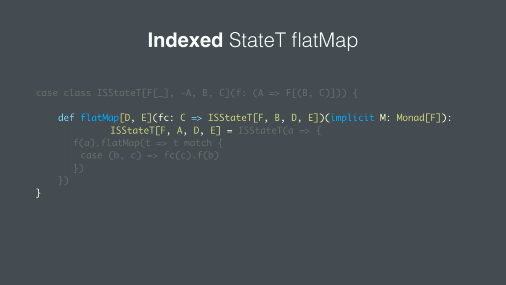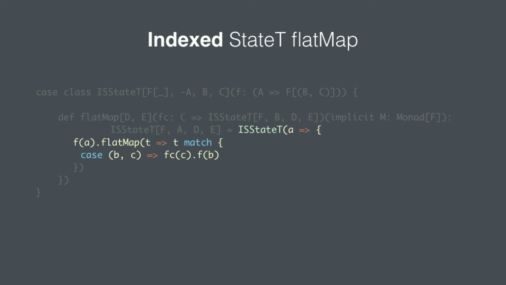Instead of outputting a new index state from a computation that takes our output of C with the type of A, we have to get a type that takes a B and returns a D, right? So our indexed state result of the flat map is now an AD rather than an AB, right? So we're just making sure all the types line up when we call flat maps.